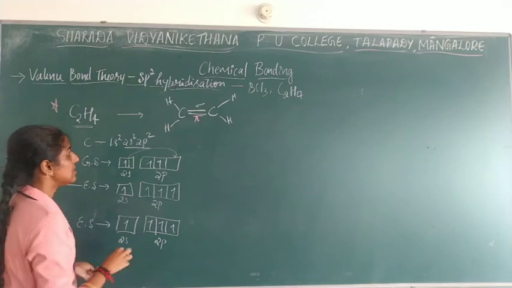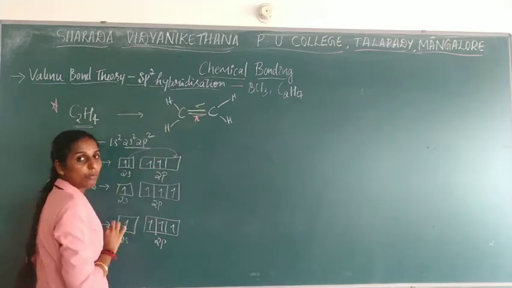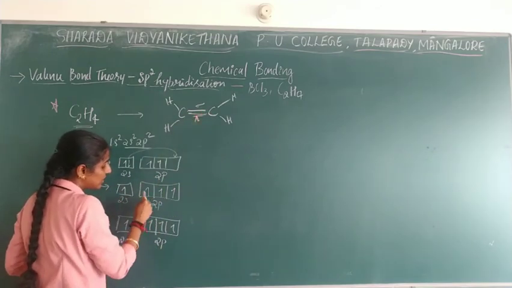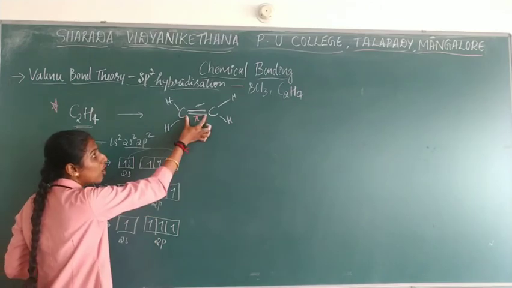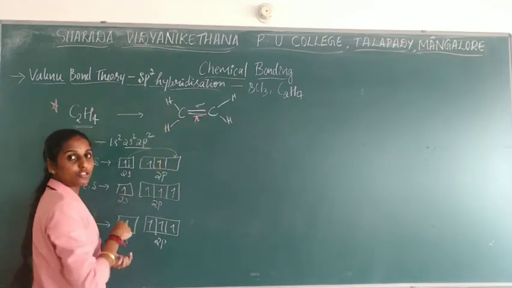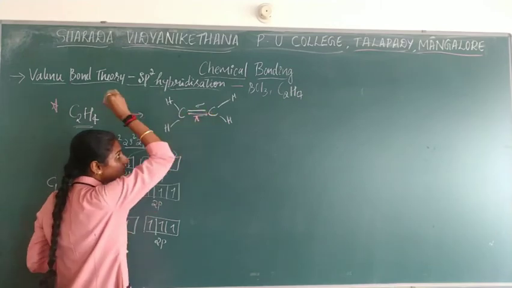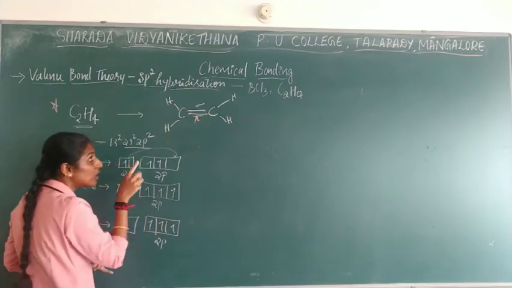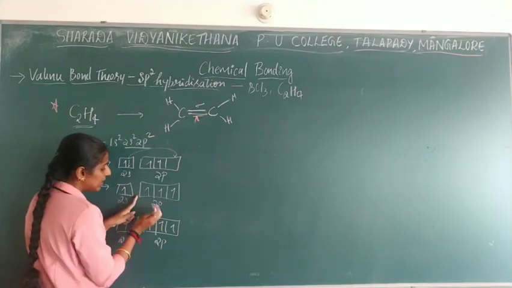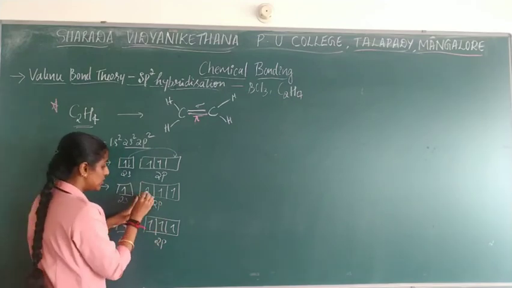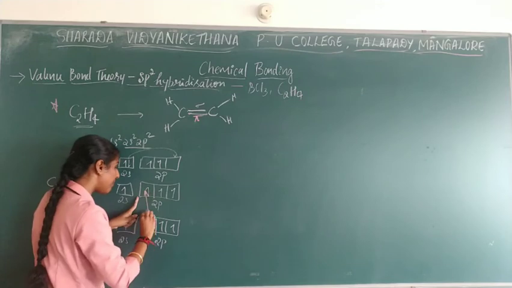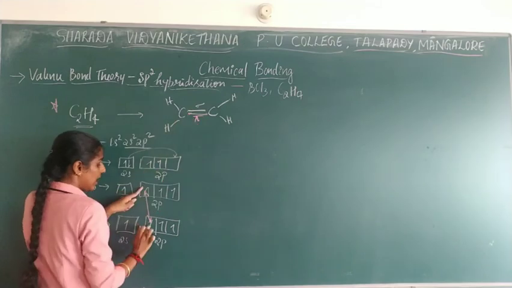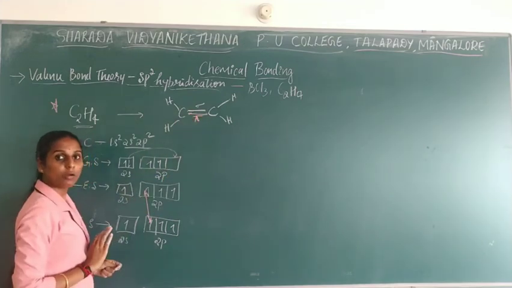So what will happen? This will go with the sigma bond. Sigma bond formation will take place. One of the electron pairs from p orbital should bond, and formation of a pi orbital should take place. Here one electron is present, and here one electron is present. This is from this carbon, and this electron is from another carbon, right? That takes place only from p orbital. So this is the p orbital of 2 carbon. So this will undergo pi orbital formation. These two electrons, one electron and another electron, will go for pi bond formation.